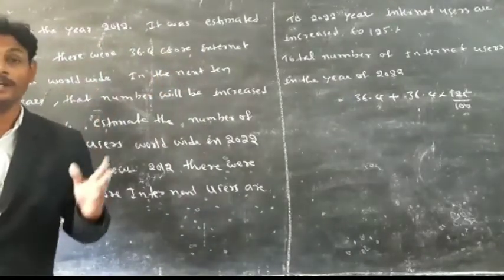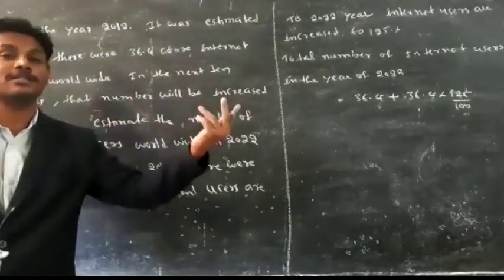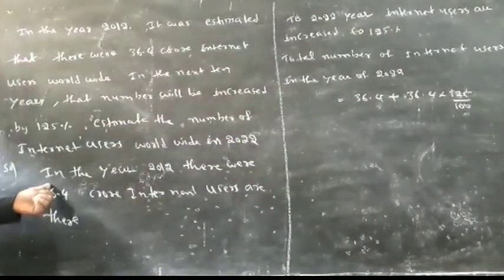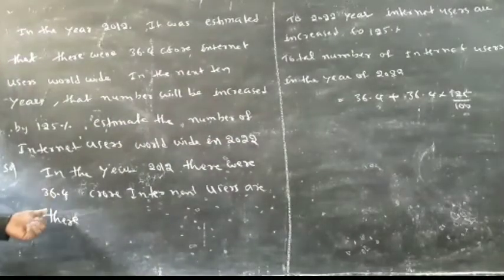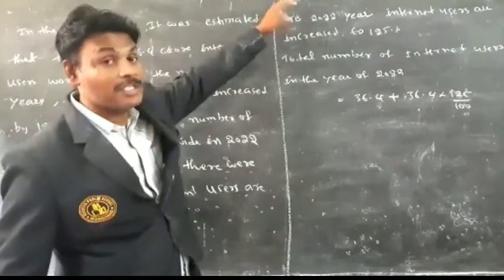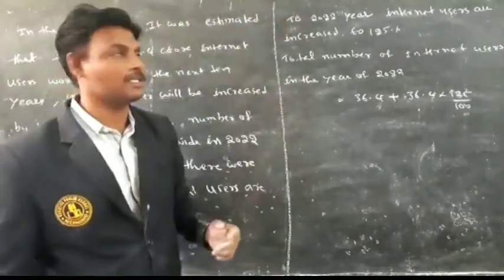Now you have to find how many internet users there are after 10 years, it means in 2022. See, in 2012 there were 36.4 crore internet users, and by 2022, after 10 years, that number increased by 125%.